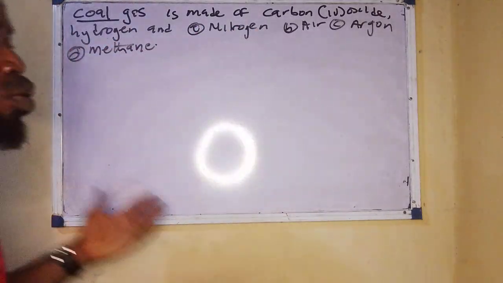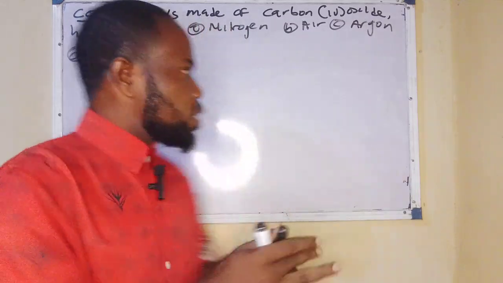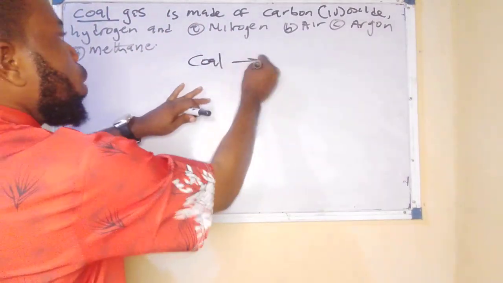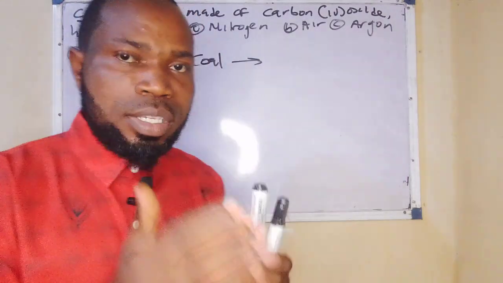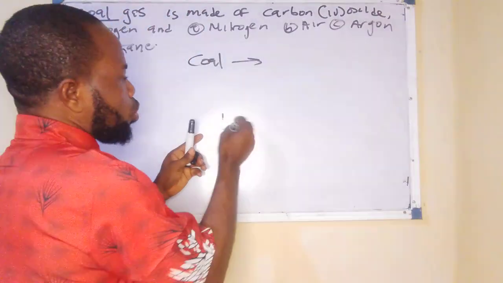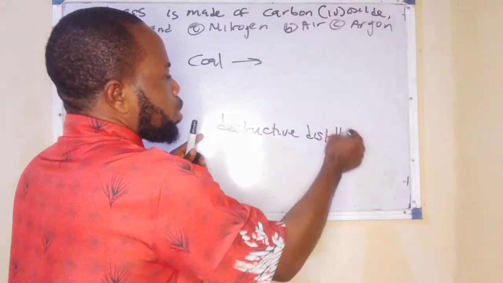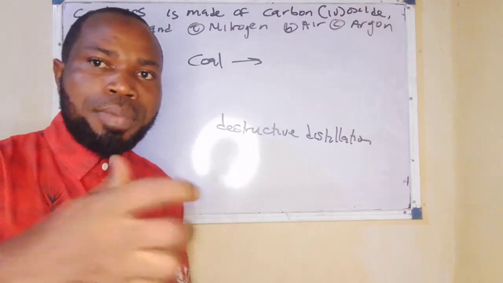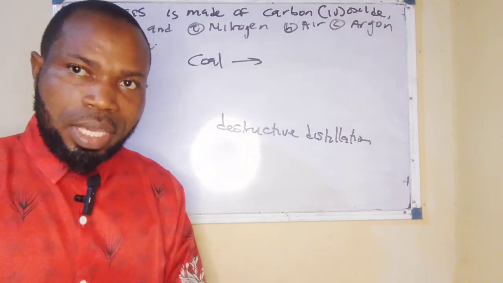Now, there's one thing we must know practically: where coal gas is gotten from. Obviously, coal gas is gotten from coal. Now, when coal is heated in the absence of air or oxygen, that process is called destructive distillation. What's destructive distillation? The process in which a substance is heated in the absence of air. That substance must not necessarily be coal, but in this case we are using coal.